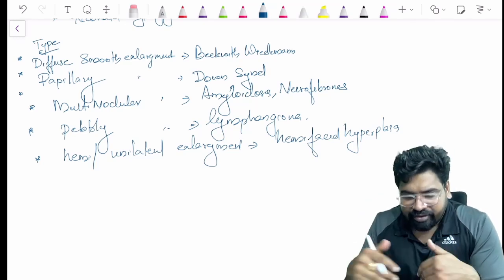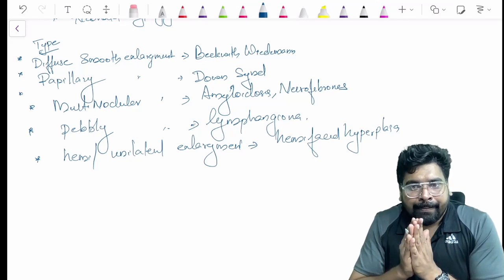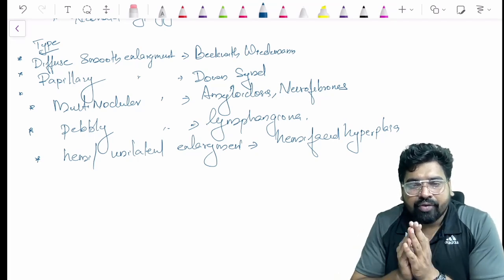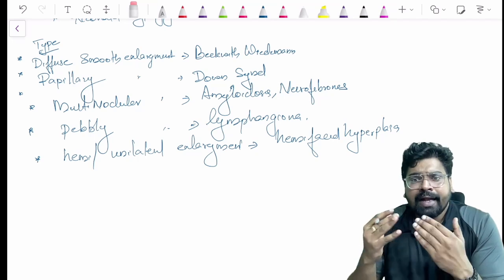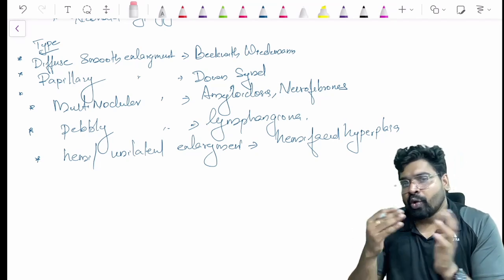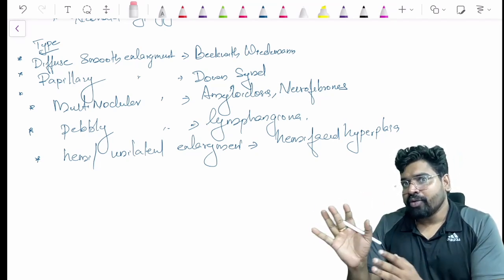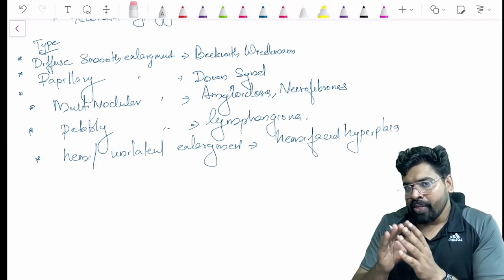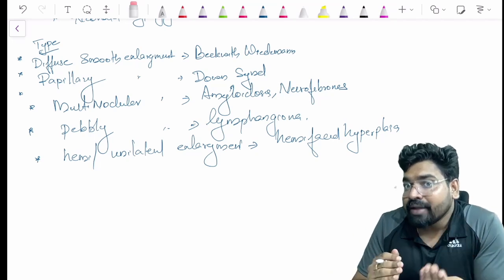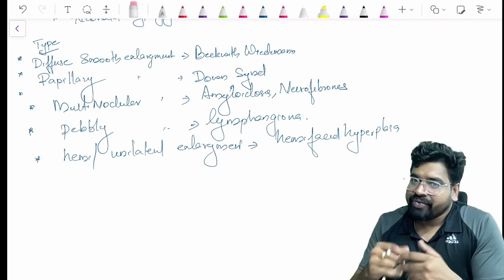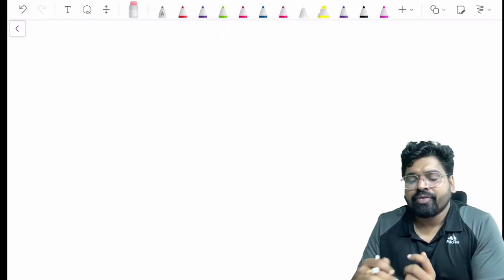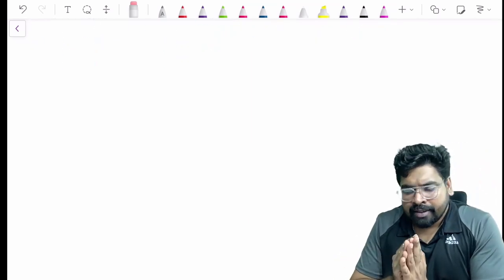So these are the different types of macroglossia. Read the question very carefully. They will ask you a question: a papillary type of macroglossia is seen in. Don't think that macroglossia is something related to Beckwith-Wiedemann and go for Beckwith. No, in Beckwith-Wiedemann it is smooth enlargement, and in Down syndrome it is papillary type of enlargement. So read the question very carefully. Now, what is the next type of tongue anomaly?